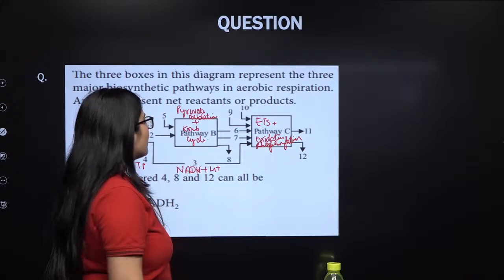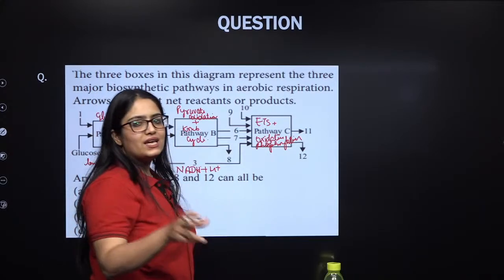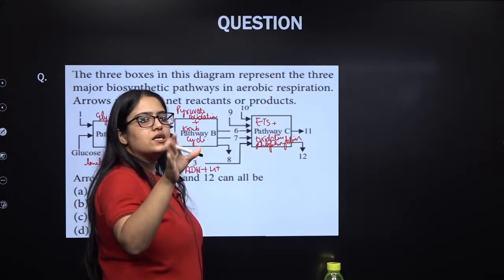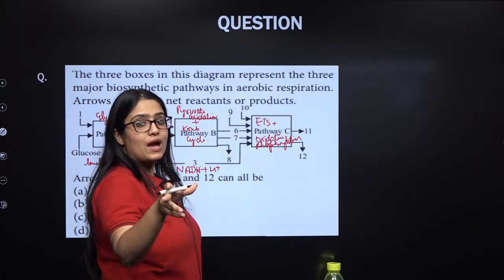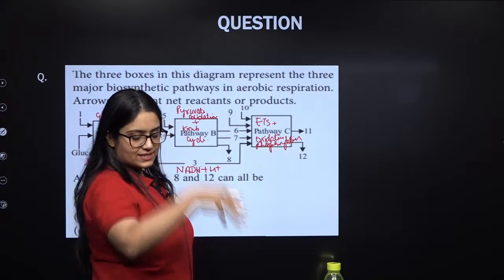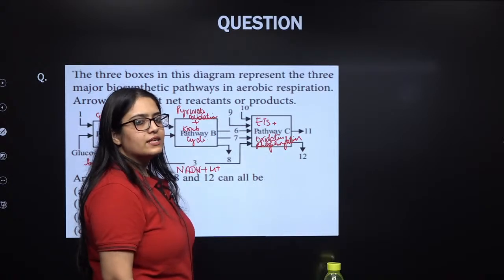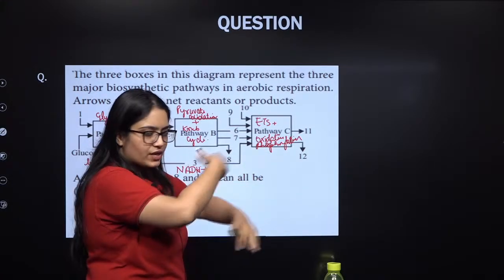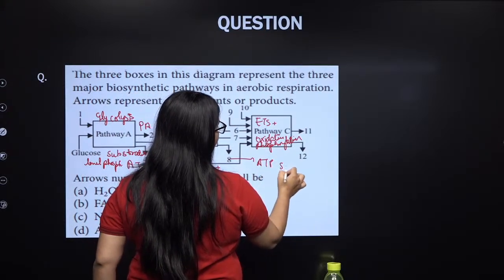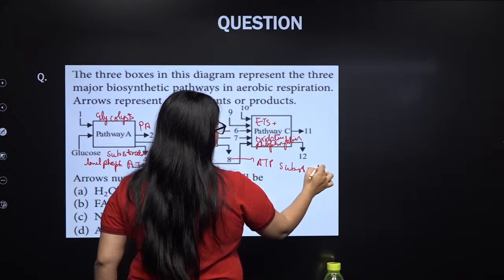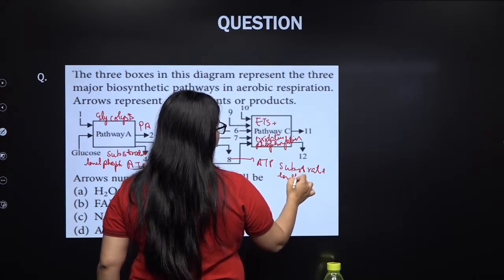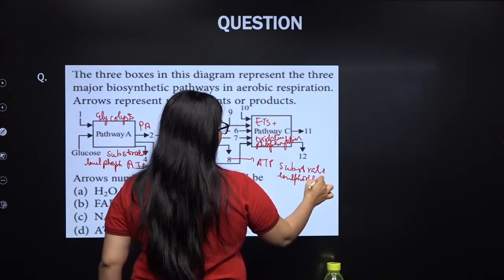Next, from this pathway B, what will be produced? In the Krebs cycle, substrate level phosphorylation will take place, right? When succinyl CoA gets converted into succinic acid, there is formation of GTP which in a coupled reaction forms an ATP. So 8 represents the ATP, but this is also substrate level phosphorylation, ATP which is produced by substrate level phosphorylation.